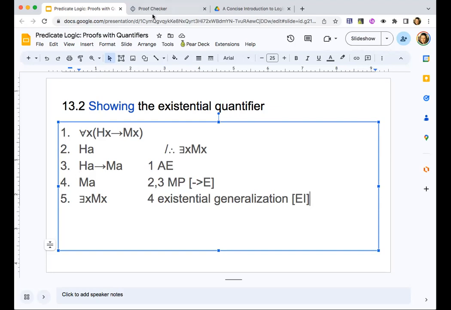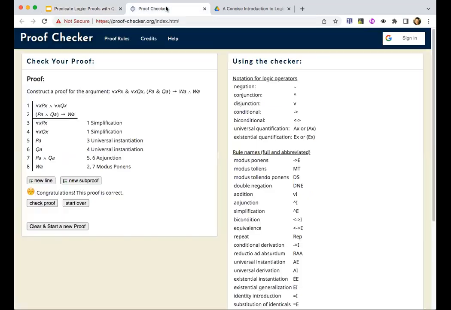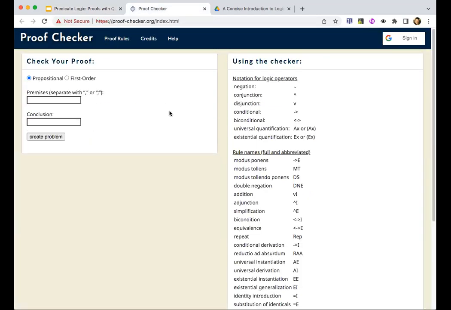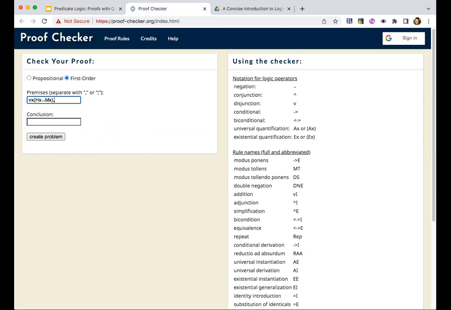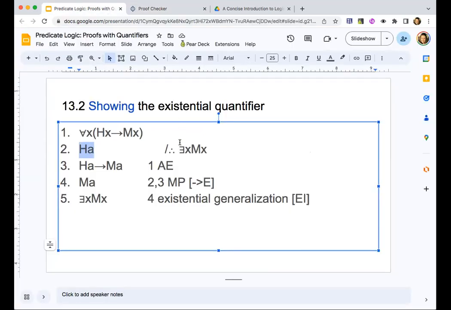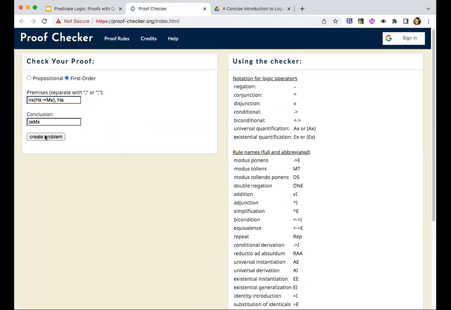So let's take a look at what that would look like in our proof checker. Let's do a nice simple one together. Let's do a new proof in first order, not propositional. Here's premise number 1. Here's premise number 2, separated with a comma. And here is the conclusion. Set up my proof.